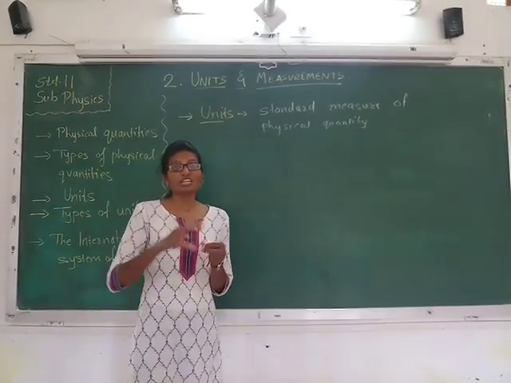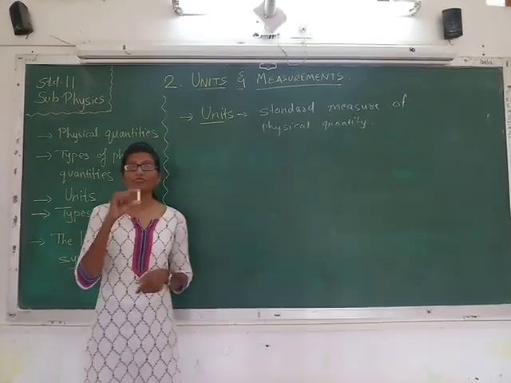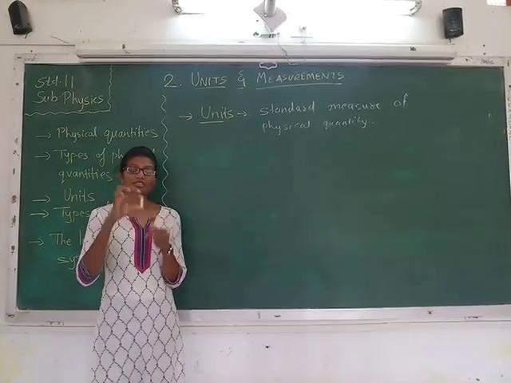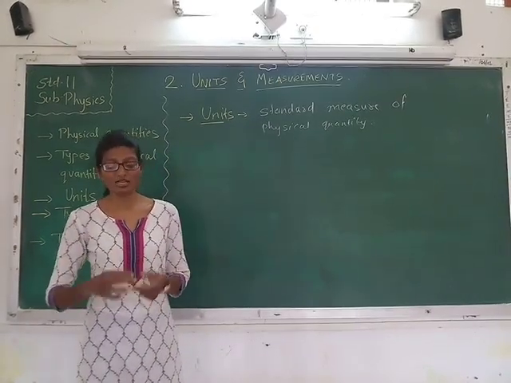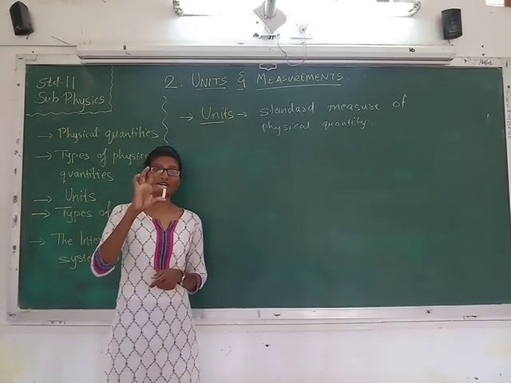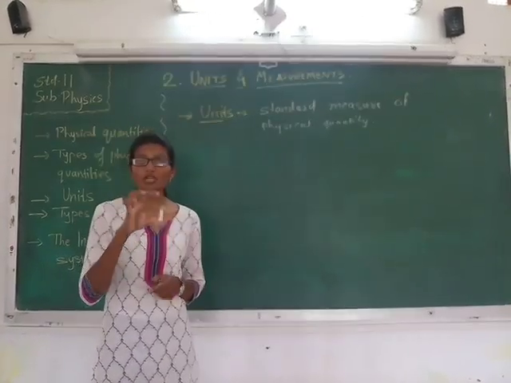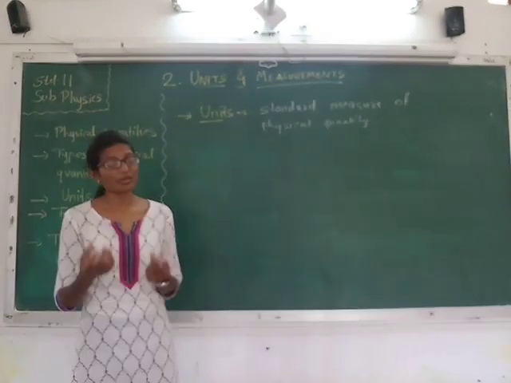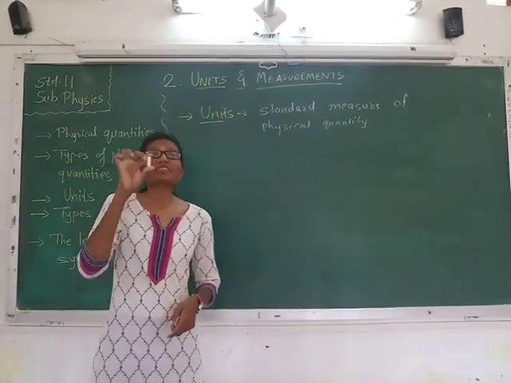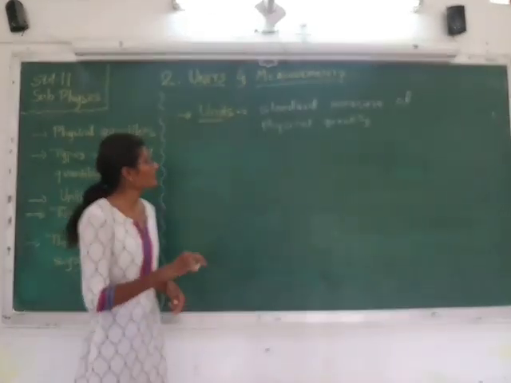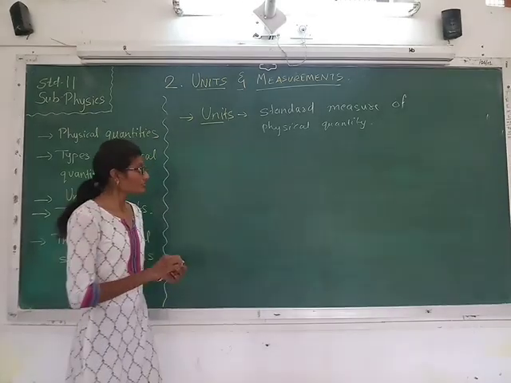I need to clarify its measurement, because if I say 5 centimeter and 5 meter, you are already aware of these units. But if I say simply 5, then it is not clear, because 5 centimeter is small and 5 meter is very long. So to specify the measurement, some standard is used, and that standard is called a unit.